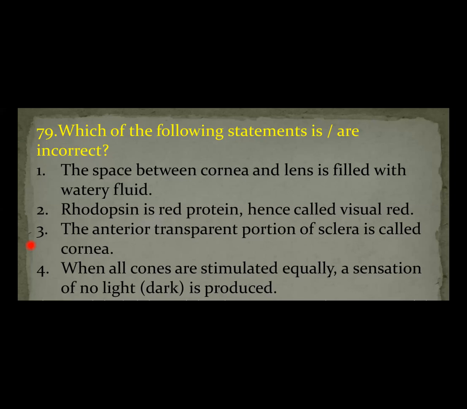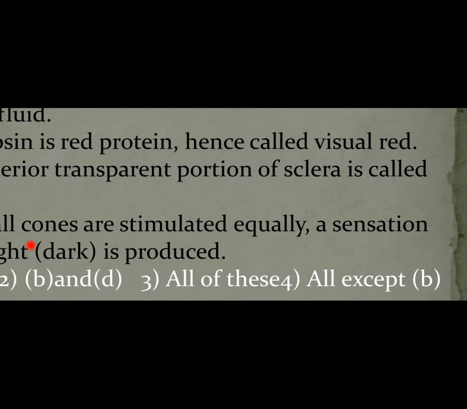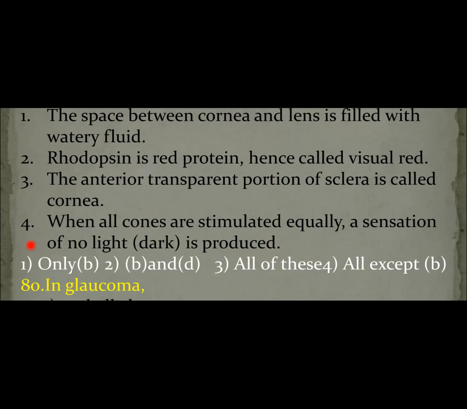There are three types of cones in the retina: erythrolabe, cyanolabe, and chlorolabe. Erythrolabe detects red color. Cyanolabe perceives the blue color. And chlorolabe detects the green color. So these three colors, red, green, and blue, are detected by three different types of cone cells.